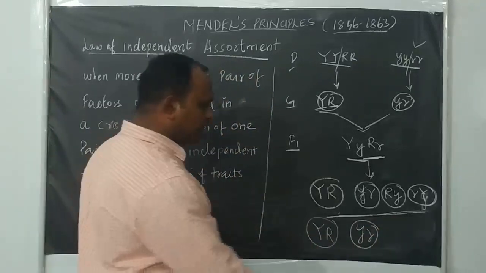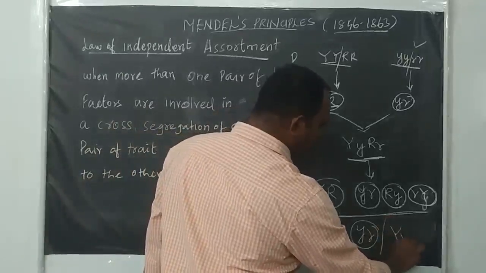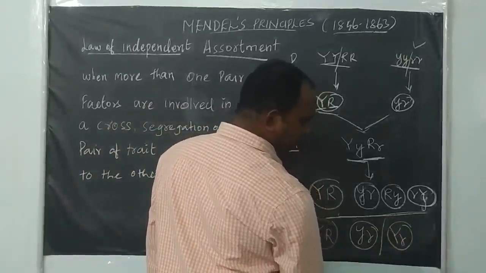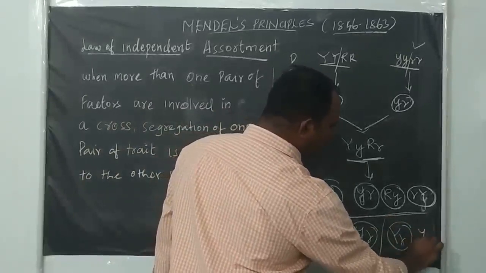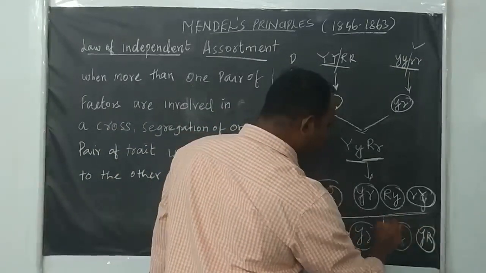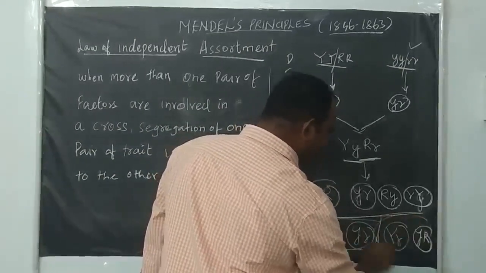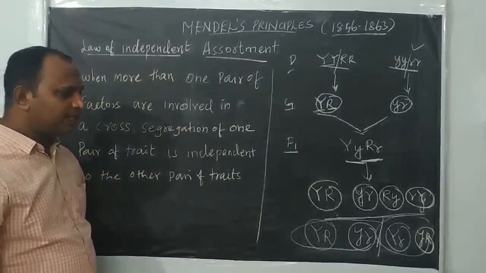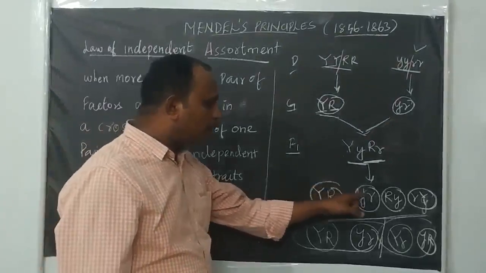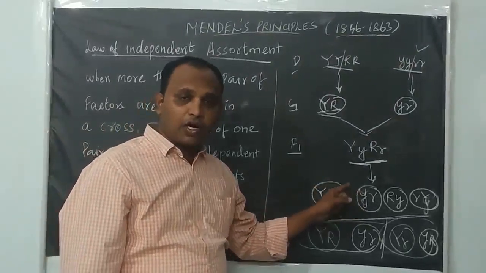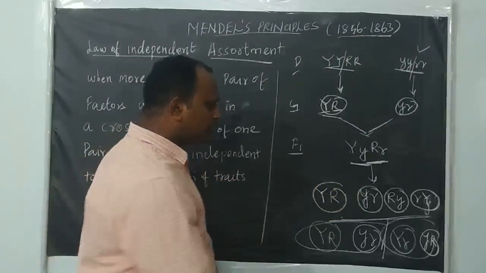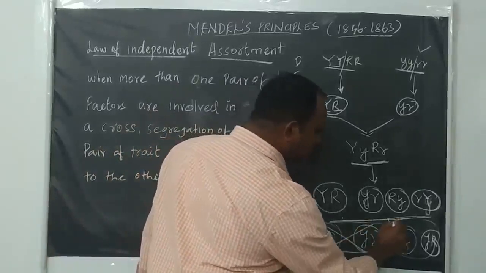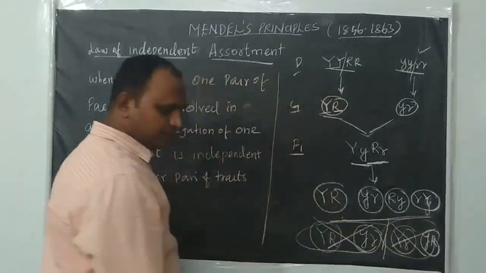Or either we would get capital Y, small r, and small y, capital R. Either we would get gametes like this or like this only. But since the factor segregation is independent, that's why we are getting 4 kinds of gametes here. So this one is not possible.